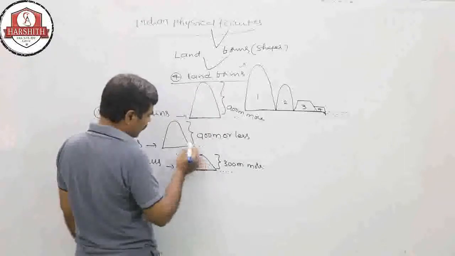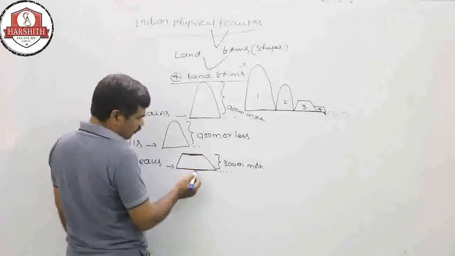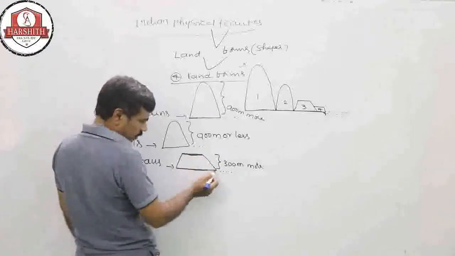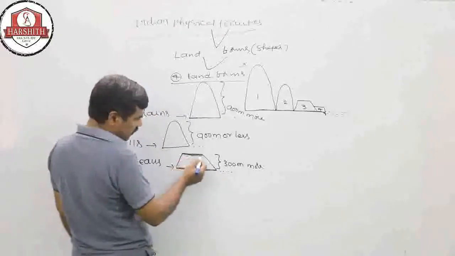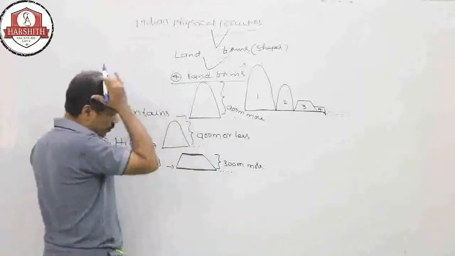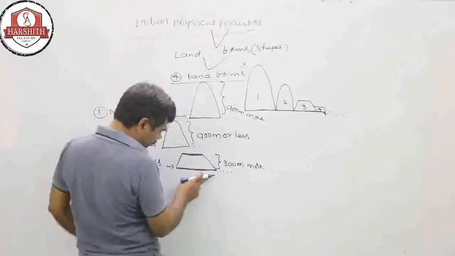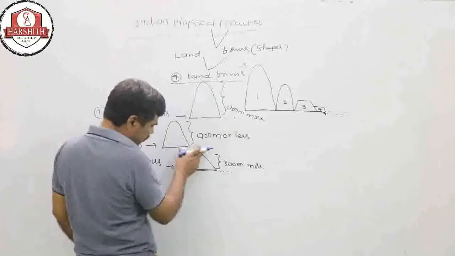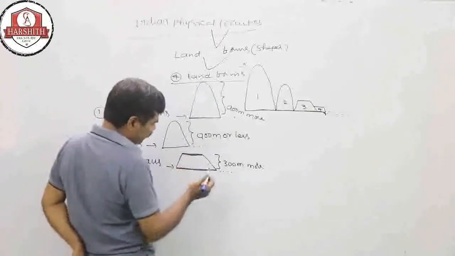Compared to the bottom region, the top of the plateau has a less plain region.